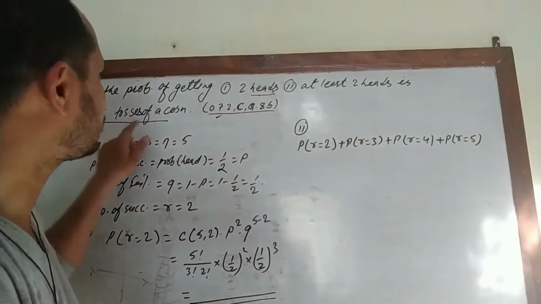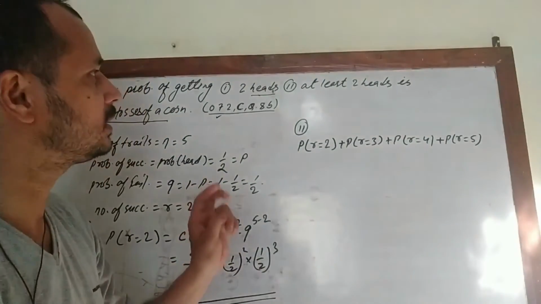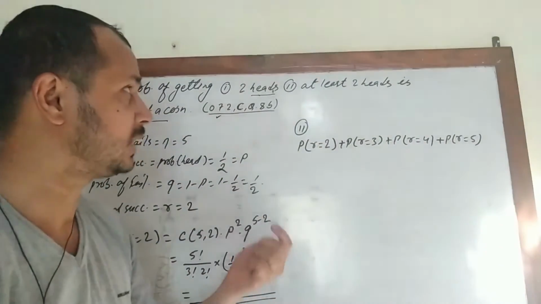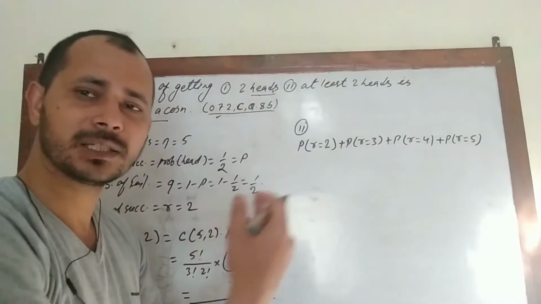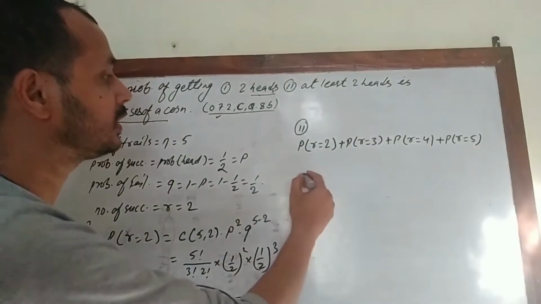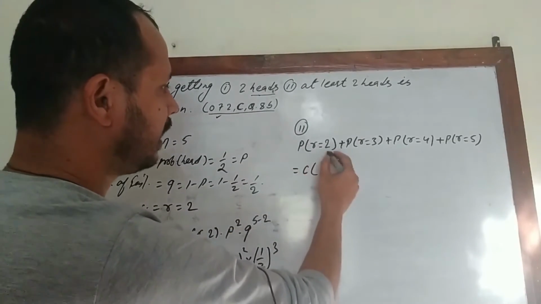Equal to 5. More than 5 we cannot do. Why can't we do more than 5? Because the case is related to 5 tosses. The coin has been tossed 5 times and we are going to calculate the probability of getting at least 2 heads. So at least 2 heads starts from 2 and reaches up to the last trial.